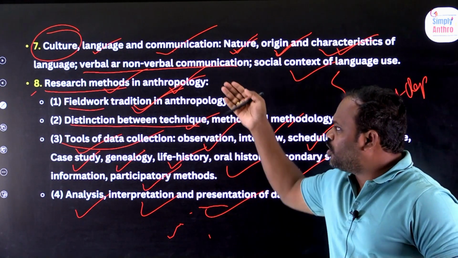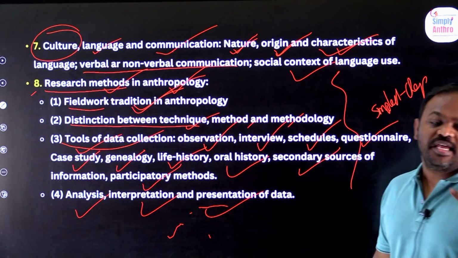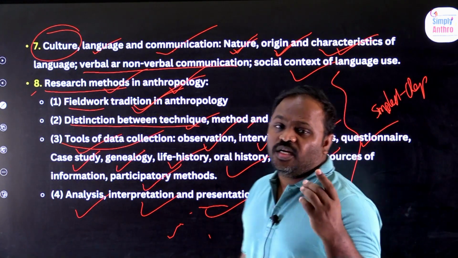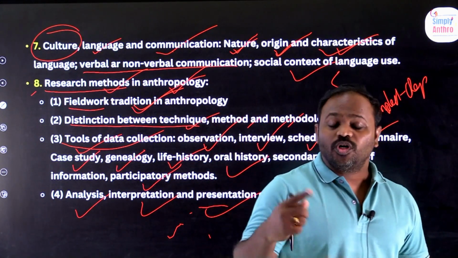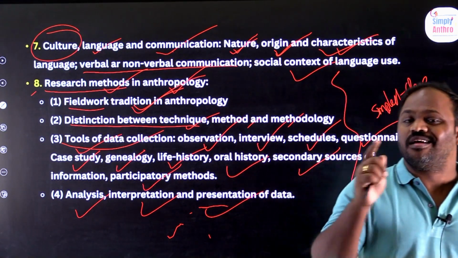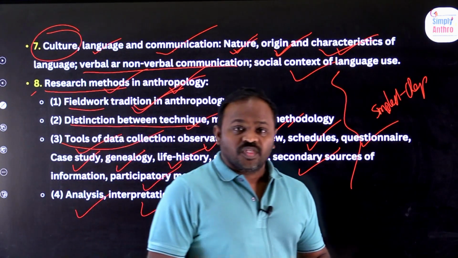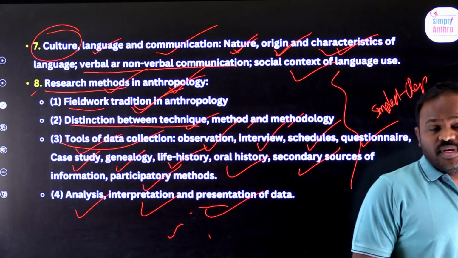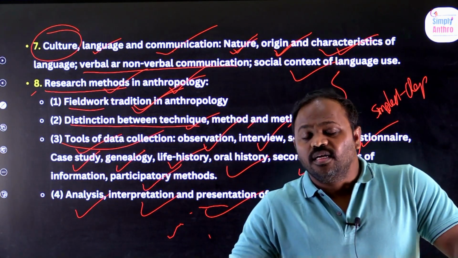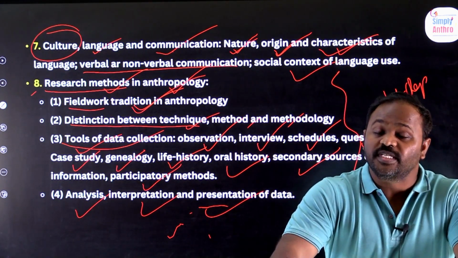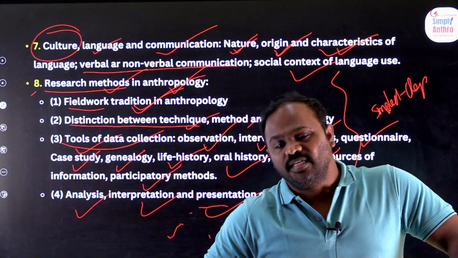So 7 is small, 8 is small, 5, 4, 3, 2, all these are small. What are the big units? 1, 6, 9. So these are about some units. What is chapter 8? Research methodologies. What is chapter 7? Culture, language, communication. Chapter 6 is anthropological thought.